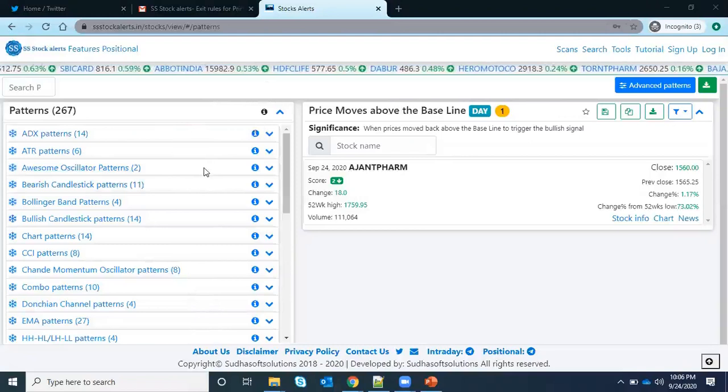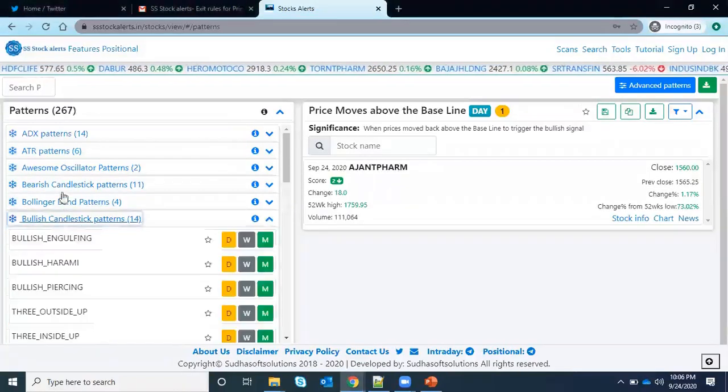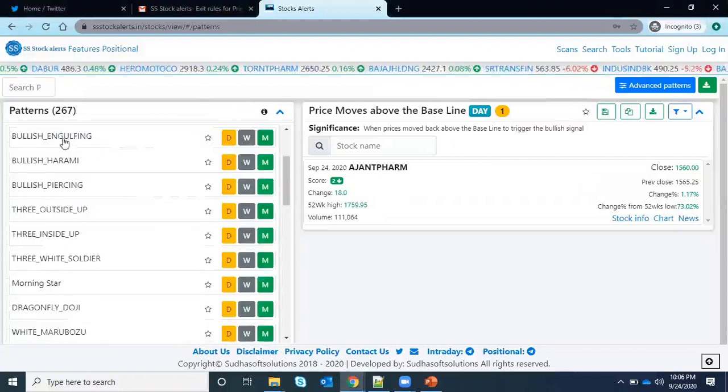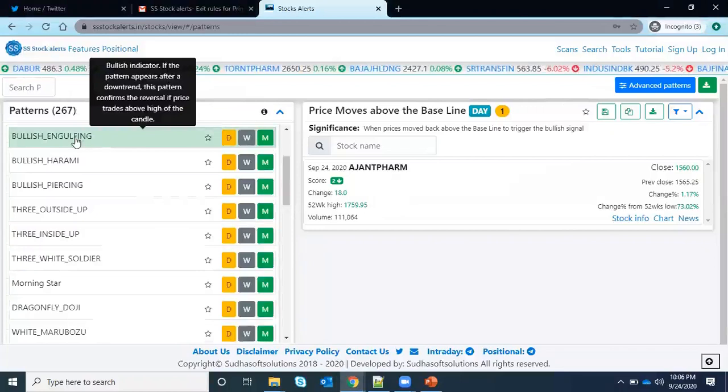Like we have seen, there are so many strategies based on the candlestick patterns, and I have even implemented some strategies based on the candlestick. So if you want to go to candlestick, you just go to either bullish candlestick patterns or bearish. You just select whatever pattern you want, and go here. I want to get the bullish engulfing, just click here.